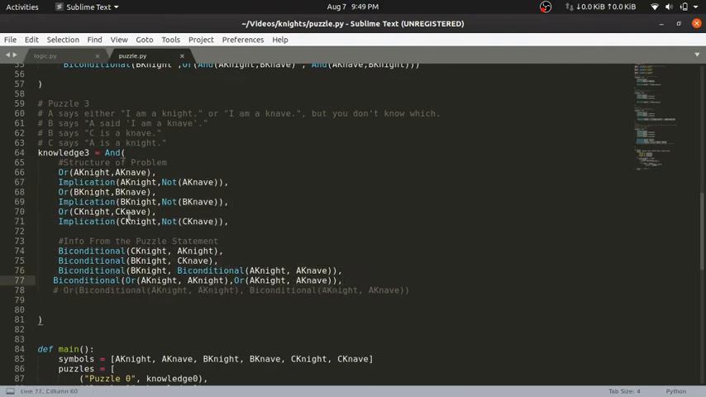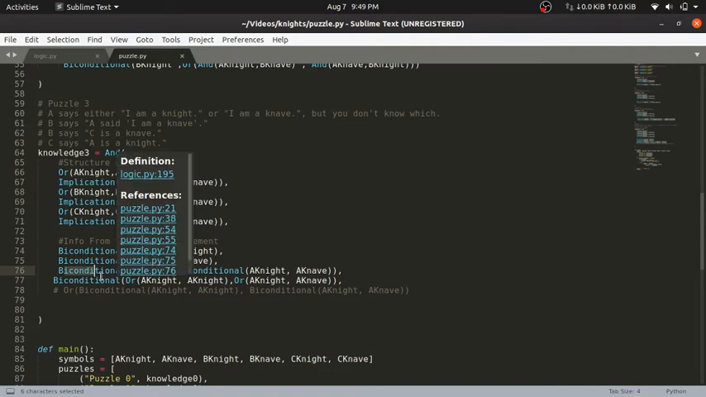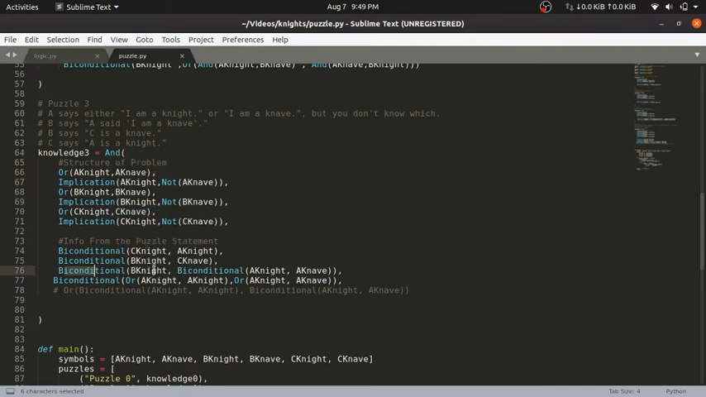So what are they saying? For example, C says A is a knight. So by biconditional, C says A is a knight. Similarly, B says C is a knave. So B knight says C is a knave. Similarly for this statement, B says A said I am a knight. So again by biconditional, B knight, A knight and A knave.